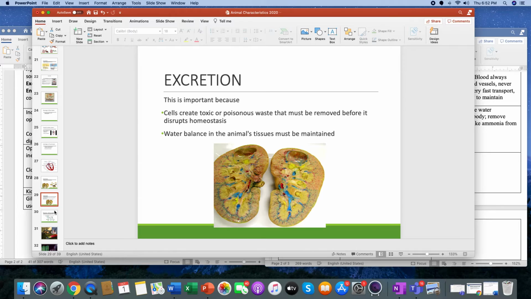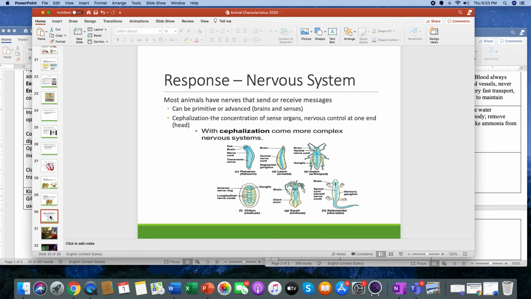Okay, because they can disrupt homeostasis. Water balance is important to animals' tissues and must be maintained. If for some reason you never went pee, that's terrible for you. Your body would probably make you pee your pants before if you just tried to hold it, okay? That's why your body needs to get rid of all this waste. That's why you should always stay hydrated. You give your body plenty of fluids. It can kind of go through these fluids. If you don't hydrate as much, those nasty toxins do have a tendency to stay in there.